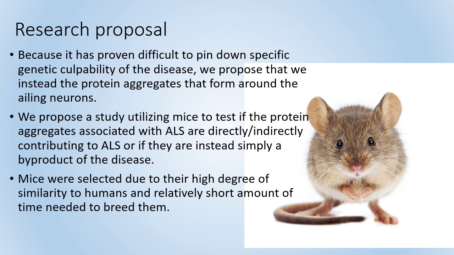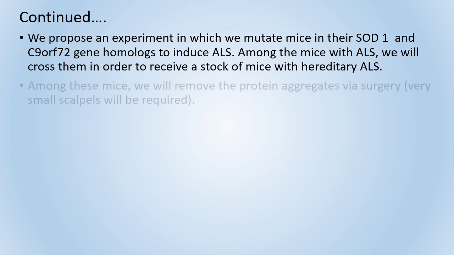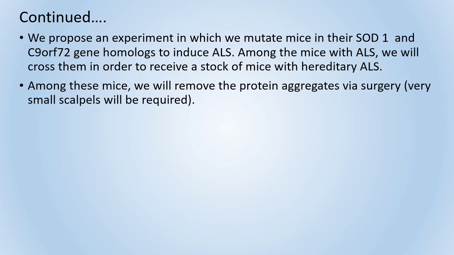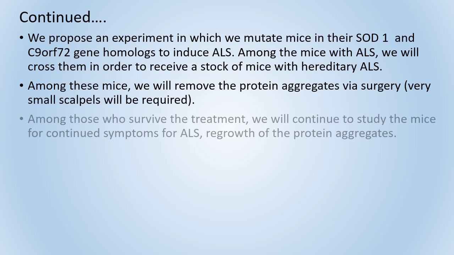Mice were selected due to their high degree of similarity to humans and relatively short amount of time needed to breed them. We propose an experiment in which we mutate mice in their SOD1 and C9orf72 homologous genes to induce ALS. Among the mice with ALS, we will cross them in order to receive a stock of mice with hereditary ALS. Among these mice, we will remove the protein aggregates that form around their affected neurons via surgery. Very, very small scalpels will be required.